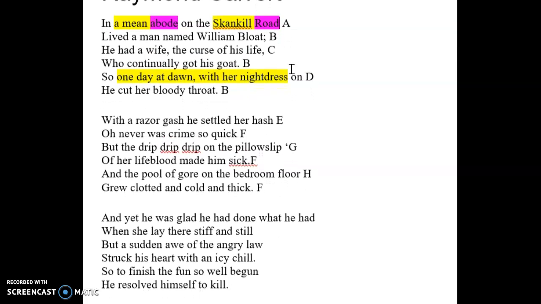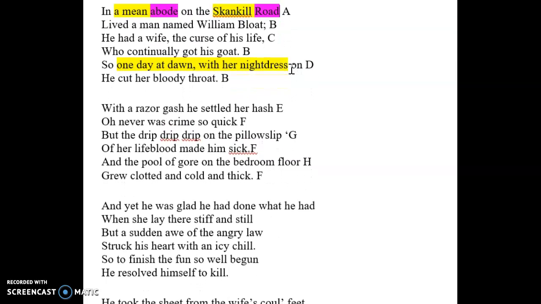Okay, so to start, we're going to look at the first stanza. There's imagery in "a mean abode," so we can imagine an average looking house because mean can mean average. And then we see "one day at dawn with her night dress on," so we can imagine in the morning a woman just waking up with her nightgown on. And also in the last line, we see "bloody throat." That is a very good image. We can imagine the blood on her throat because he cut it.